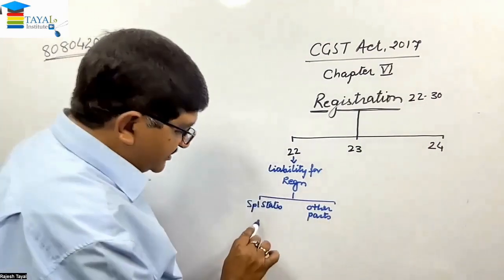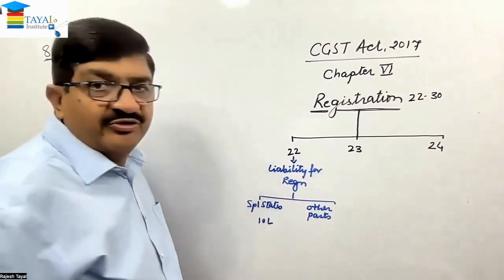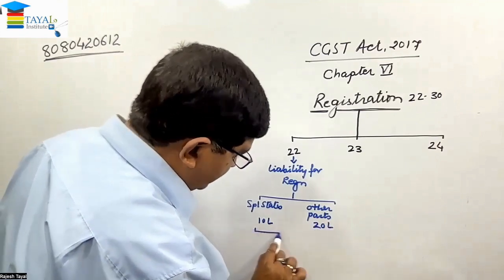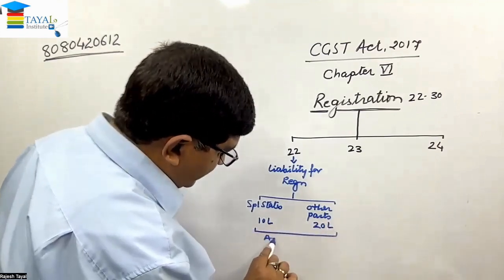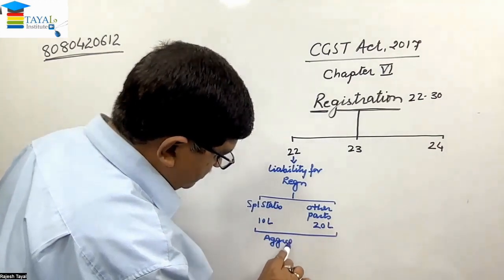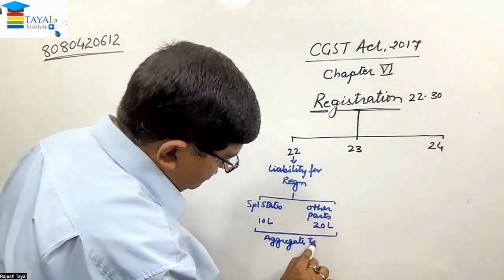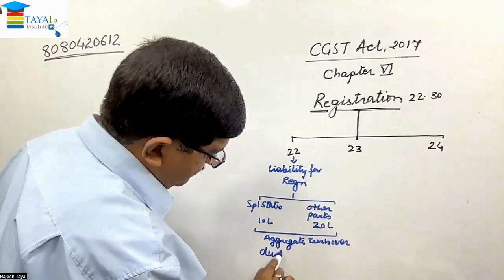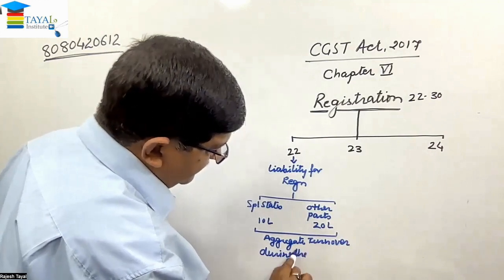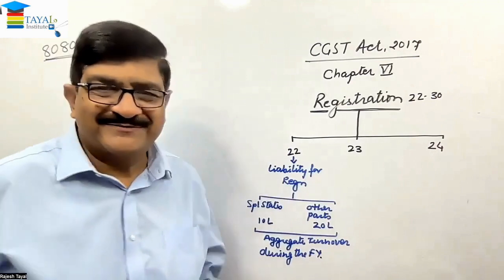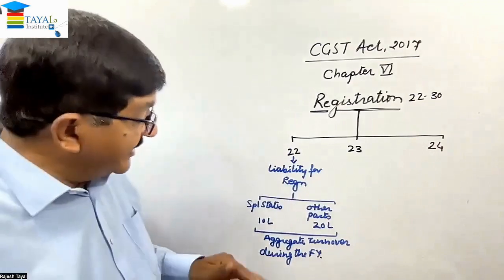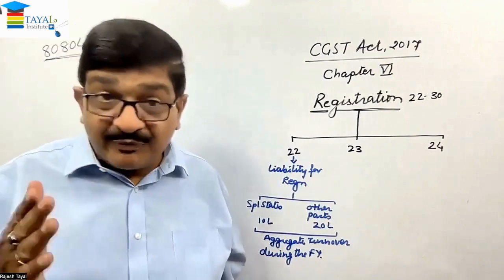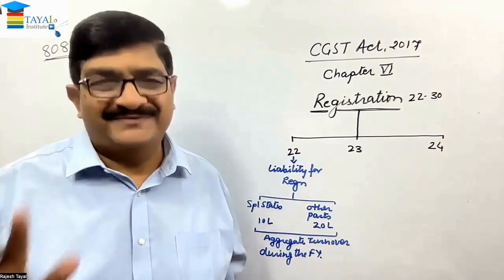In special states, 10 lakhs. Other parts of the country, 20 lakhs. And this is aggregate turnover during the financial year. So when the aggregate turnover exceeds the limit, registration becomes necessary. Before that, registration is optional.